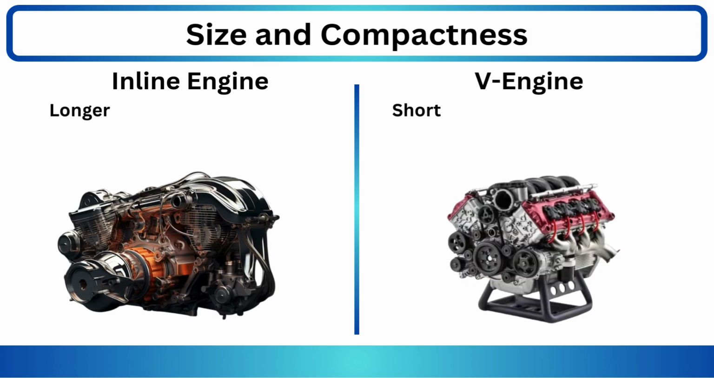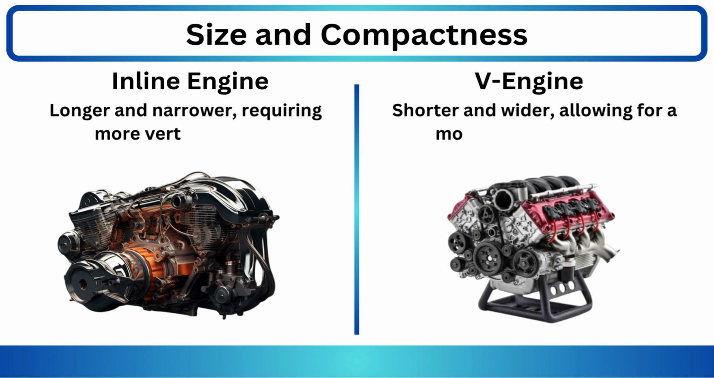Step 2. Size and compactness. Inline engine, longer and narrower, requiring more vertical space. V engine, shorter and wider, allowing for a more compact design.